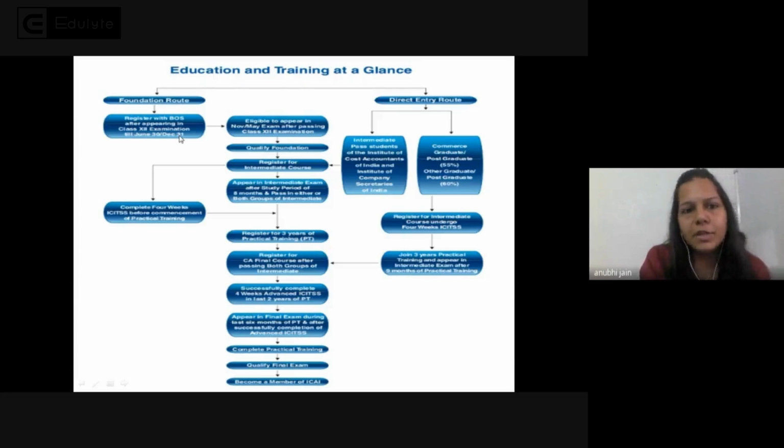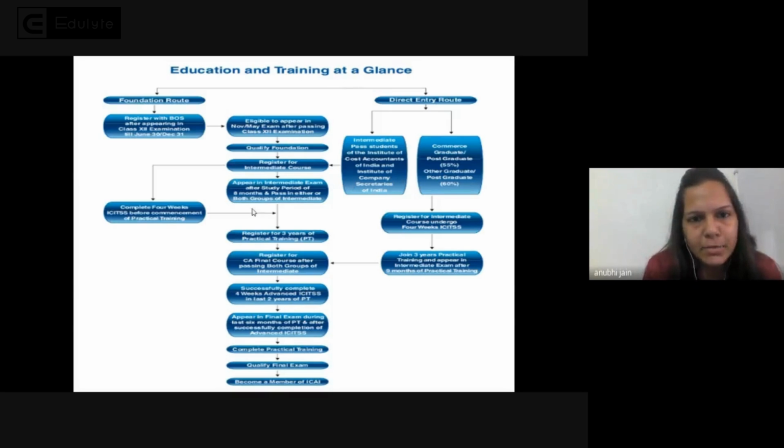If you have registered yourself before 30th June, you are eligible to give the November attempt. And if you have registered yourself in December, then you are eligible to give your May attempt. You can register yourself before clearing class 12, but you are eligible to give the CA Foundation exam only after clearing your class 12 examination.